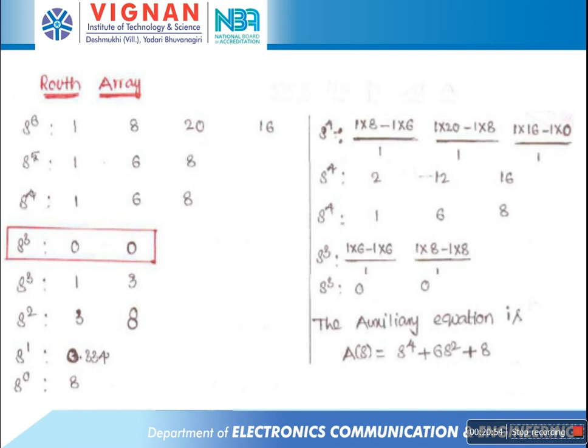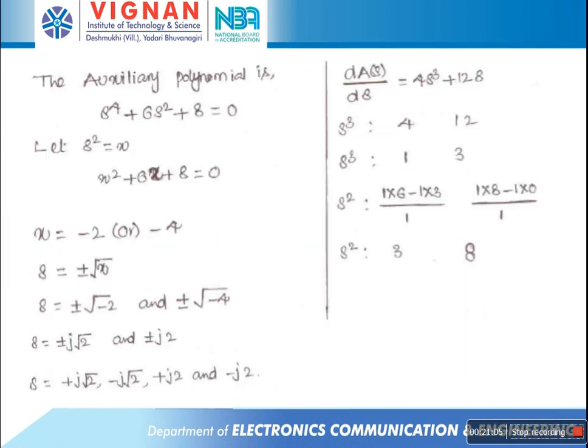The second step for a row of all zeros is to differentiate the auxiliary polynomial with respect to s, dA(s)/ds. The differentiation is 4s cube plus 12s plus the derivative of the constant, which is 0. The third step is that the row of zeros is replaced with the coefficients of dA(s)/ds. What are the coefficients? 4 and 12.